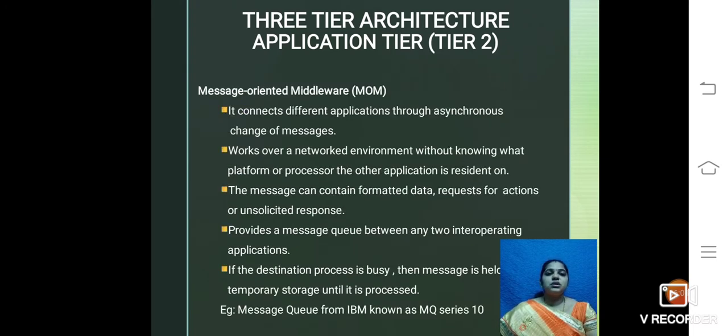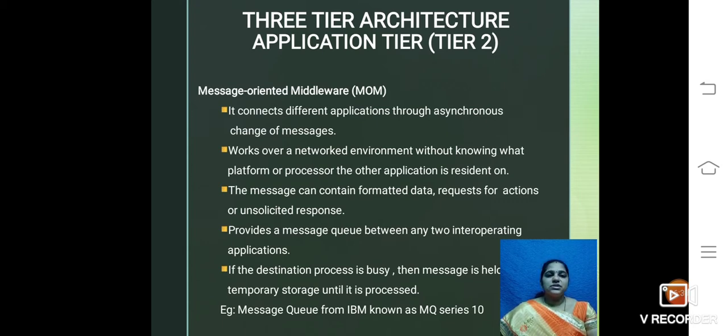The first one is message oriented middleware, MOM. It is used to connect different applications through asynchronous exchange of messages. It works over a networked environment without knowing what platform or processor the other applications reside on. The message can contain formatted data, requests for actions or unsolicited responses.